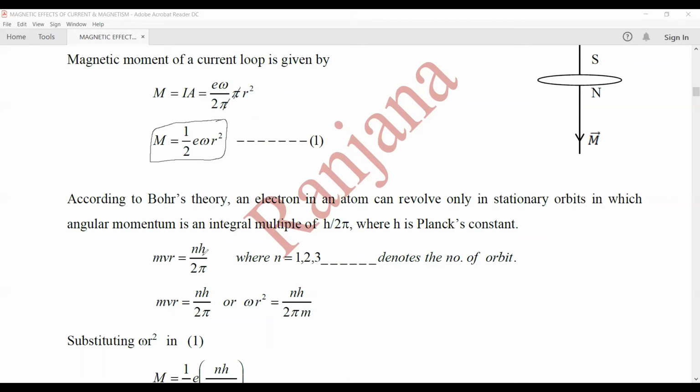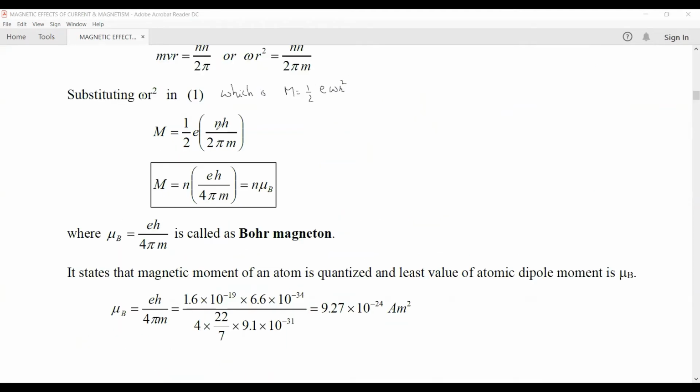h is the Planck's constant, so mvr is equal to nh upon 2 pi, and we know that v is equal to omega into r. So substituting v is equal to omega into r, we get omega r square equals nh upon 2 pi m. Substituting omega r square in equation number 1, we get M is equal to half into E, and omega into r square, just now we found out, is equal to nh upon 2 pi m.